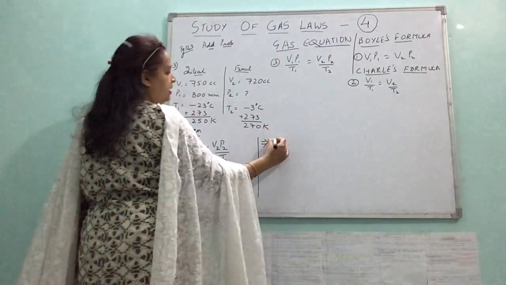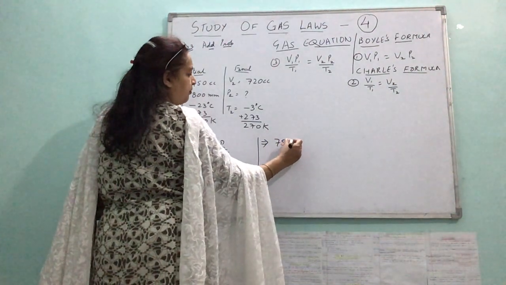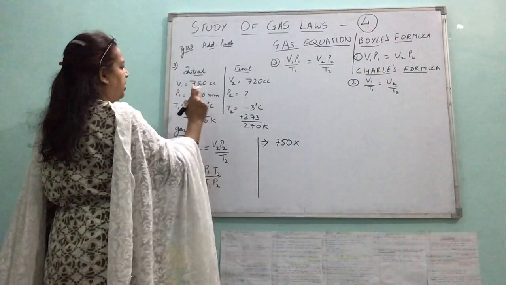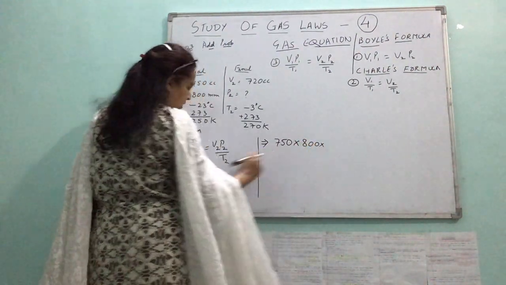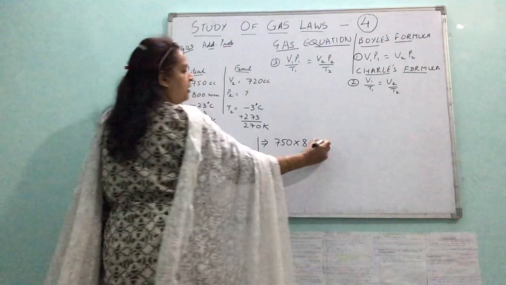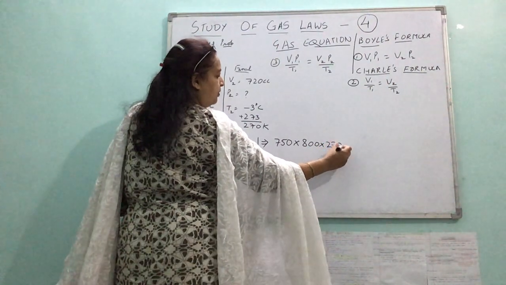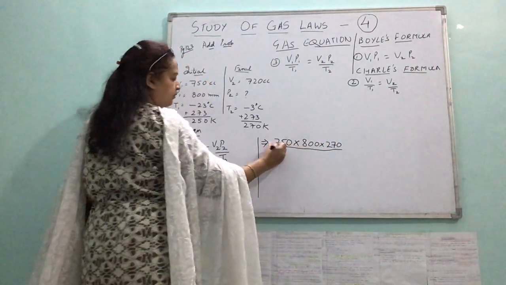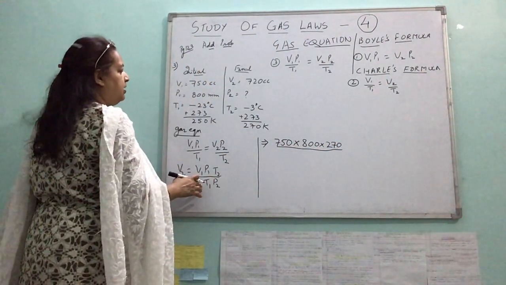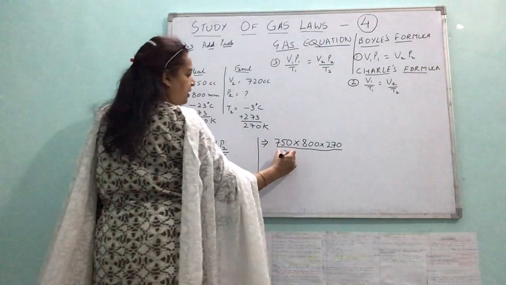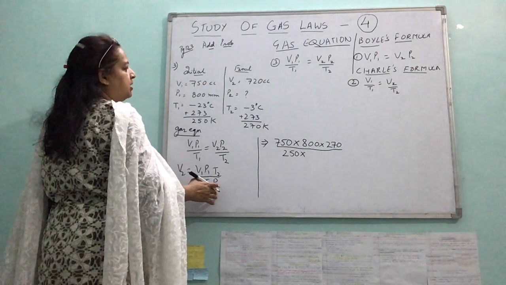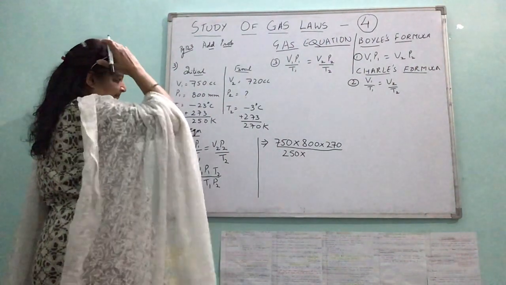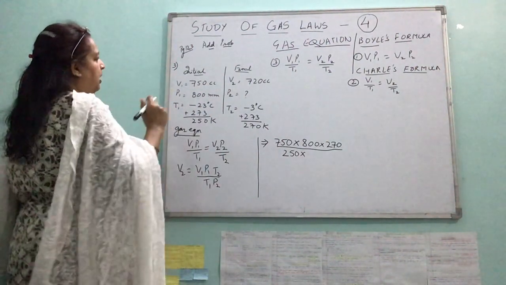V1 is 750. P1 is 800. 270. T1 is 250. And P2 is, oh, I made a mistake.